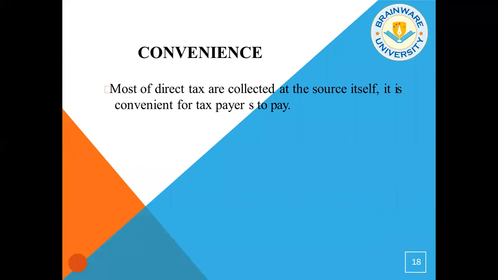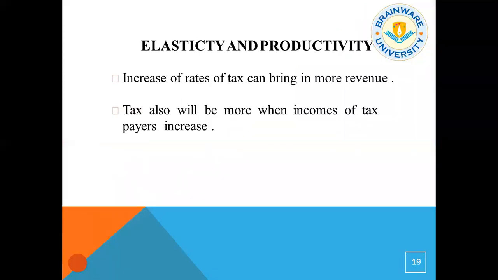Most of the direct taxes are collected at the source itself. It is convenient for the taxpayer to pay. There is elasticity and productivity. An increase in tax rates can bring in more revenue. Tax revenue will also rise as the number of income taxpayers increases. But there are some adverse effects of it. If the government suddenly decides to increase the rate of income tax, that will hamper the lower middle class and the lower class of any country.